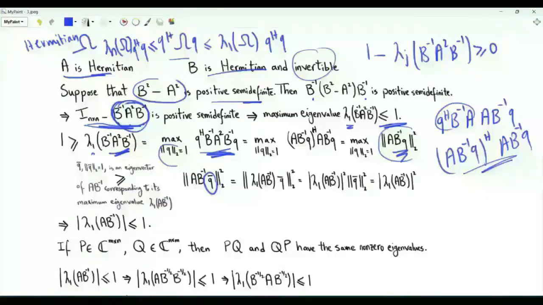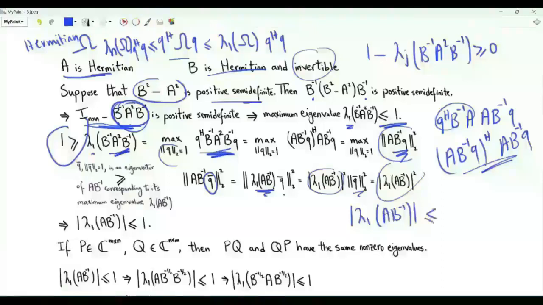So the eigenvalue of AB inverse Q bar is lambda 1 of AB inverse, the maximum eigenvalue of AB inverse, times Q bar. This is the magnitude squared of the eigenvalue multiplied by the L2 norm squared of the vector, which is 1. From here and there, we conclude that the magnitude of lambda 1 of AB inverse is less than or equal to 1. If B is an m by n matrix and Q is an n by m matrix, the m by m matrix PQ and the n by n matrix QB have the same non-zero eigenvalues. Their other eigenvalues are all zeros.